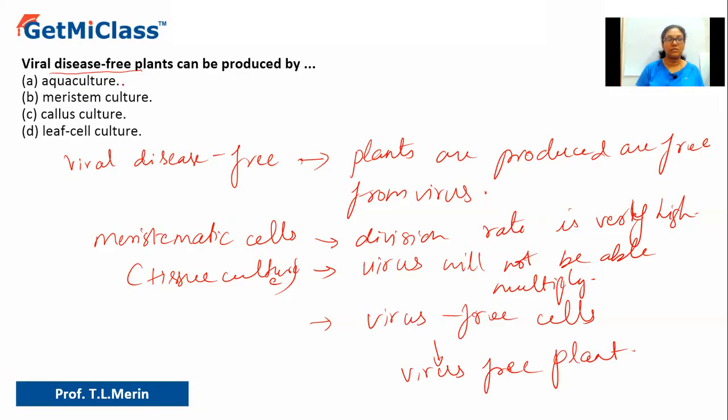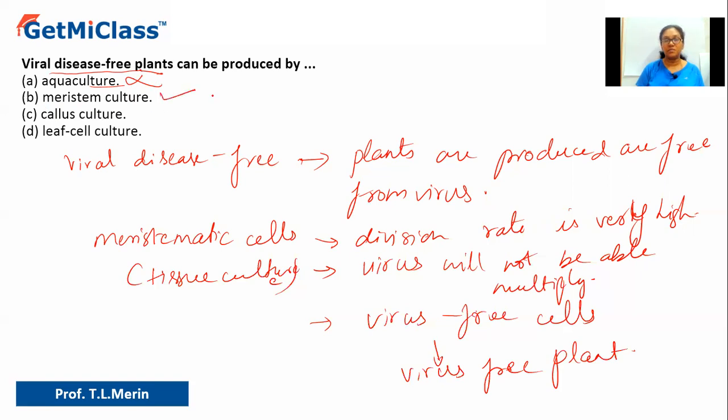Option A is aquaculture. Here we are talking about plants, but aquaculture deals with the production of aquatic animals and aquatic plants. Here we are talking about virus-free plants with respect to tissue culture, that is plant tissue culture. Aquaculture includes animals as well, so it is ruled out. Majorly it includes aquatic animals. Option B is meristem culture.